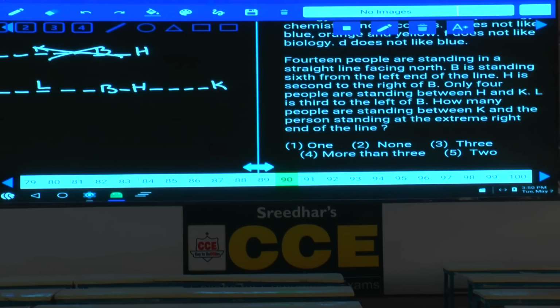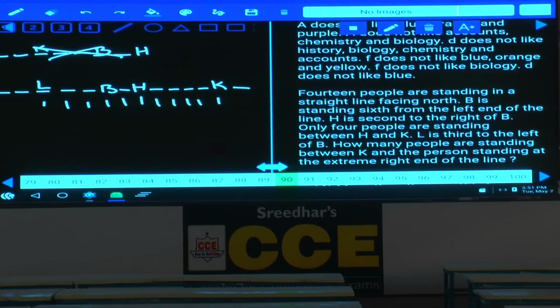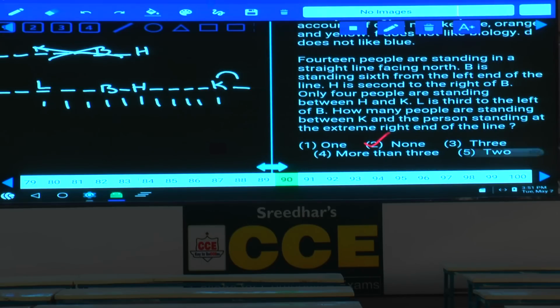Are you following this one or not? Hence we are left with only one case. L is third to the left of B. How many people are standing between K and the one who is seated at the extreme right end of the line? As of now 3, 4, 5, 6, 7, 8, 9, 10, 11, 12, 13. And there is one more person here, who must be to the right hand side of K. Is there any person between these two? No. Hence, what is your answer? None, that is choice 2. There is no person between K and the person at the extreme right end of the line. That is choice 2 is the answer.